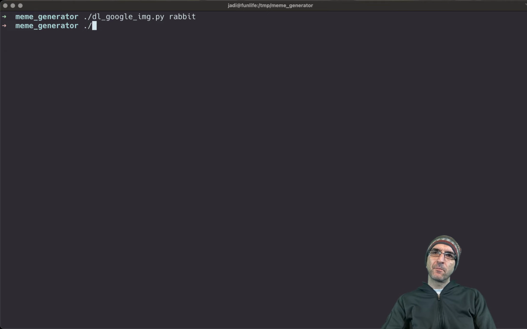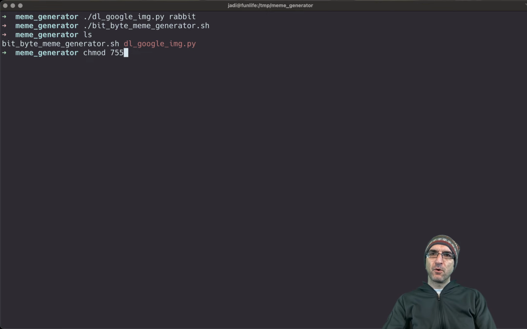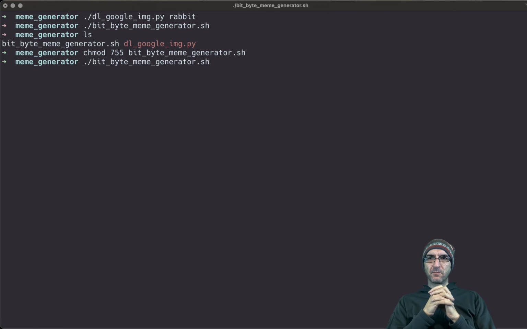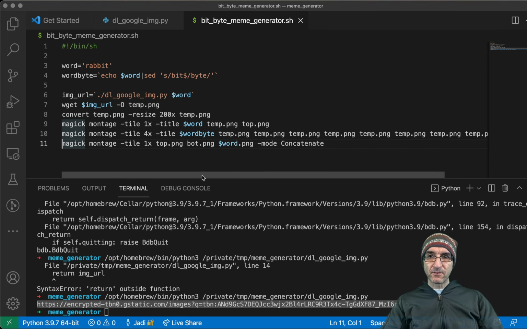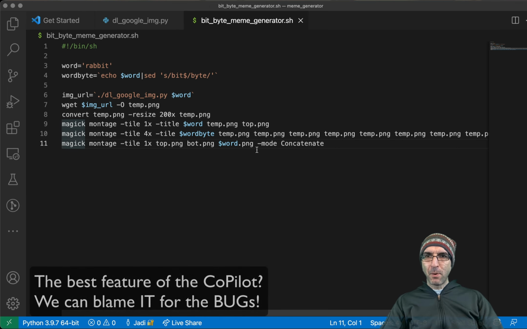Now I need chmod 755 bitbyte and bitbyte. Let's see what will happen. It downloads it, then gives some errors. Invalid argument sans. Who used sans? This should be the Copilot using sans. I never used sans, I'm sure.